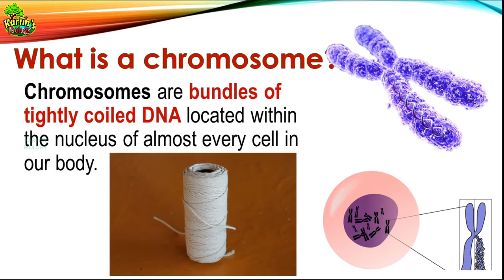And look at this another picture. And why are you staring at this thread roll? Look here. Initially, this thread roll is made up of thread, but when you wind this thread around a pipe-like structure, it is making up in the form of a bundle.